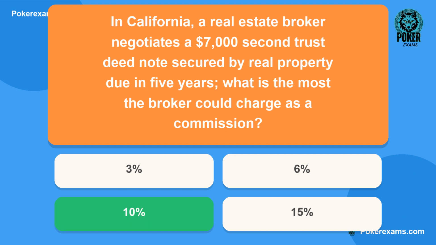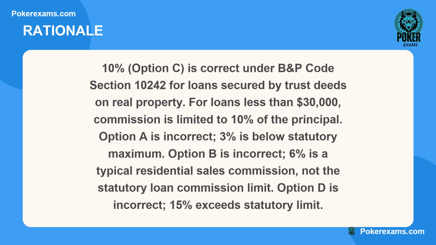The correct answer is C. Here is why. 10%, option C, is correct under BNP Code Section 10242 for loans secured by trust deeds on real property. For loans less than $30,000, commission is limited to 10% of the principal. Option A is incorrect. 3% is below statutory maximum. Option B is incorrect. 6% is a typical residential sales commission, not the statutory loan commission limit. Option D is incorrect. 15% exceeds statutory limit.